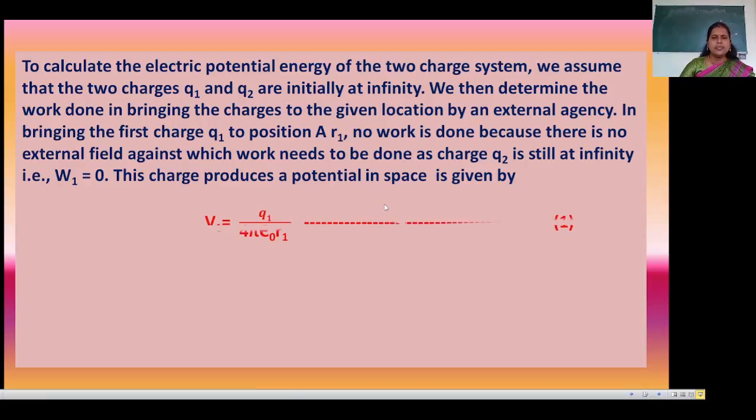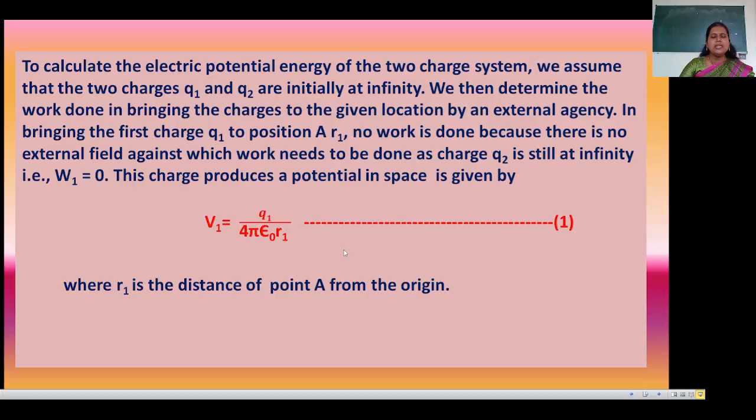Now see here, V1 is equal to Q1 divided by 4 pi epsilon 0 R1, equation 1, that is the electric potential that we saw in the last lecture. Here R1 is the distance of the point A from the origin, as in the last diagram.